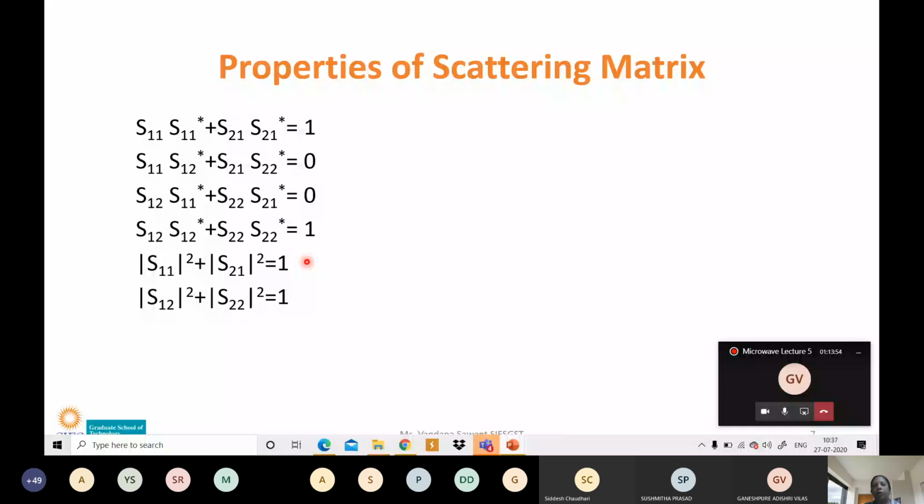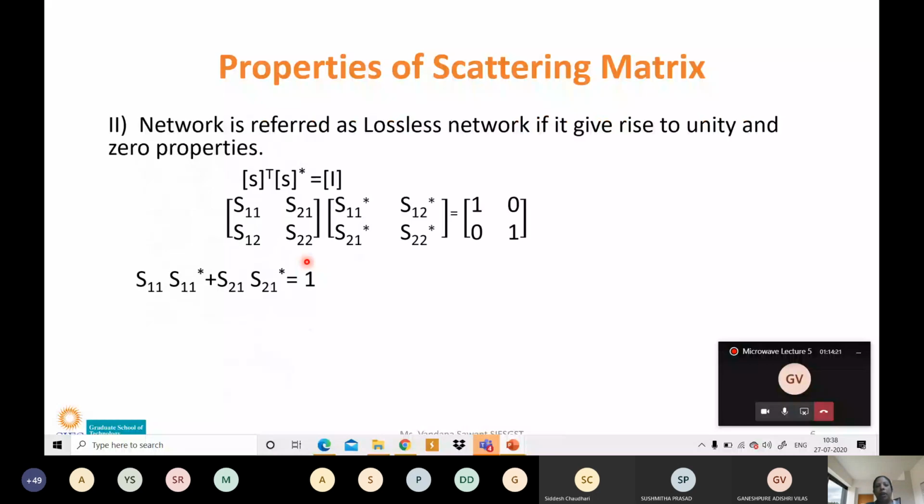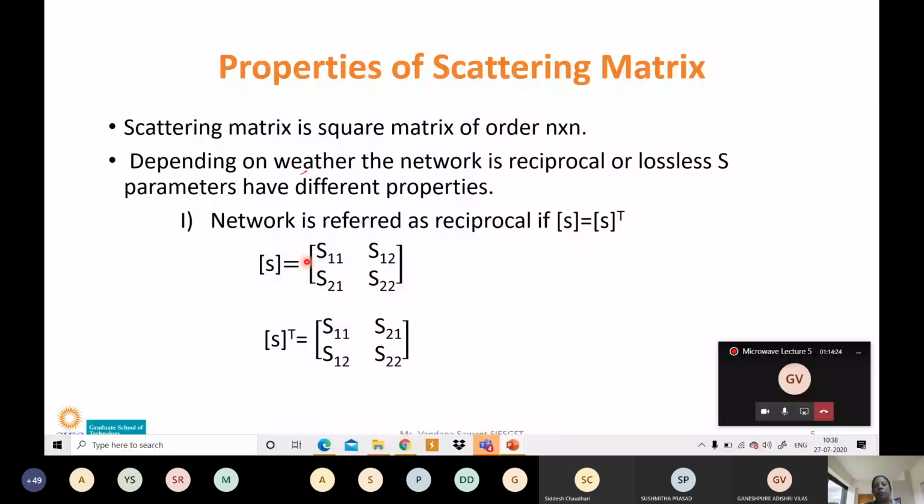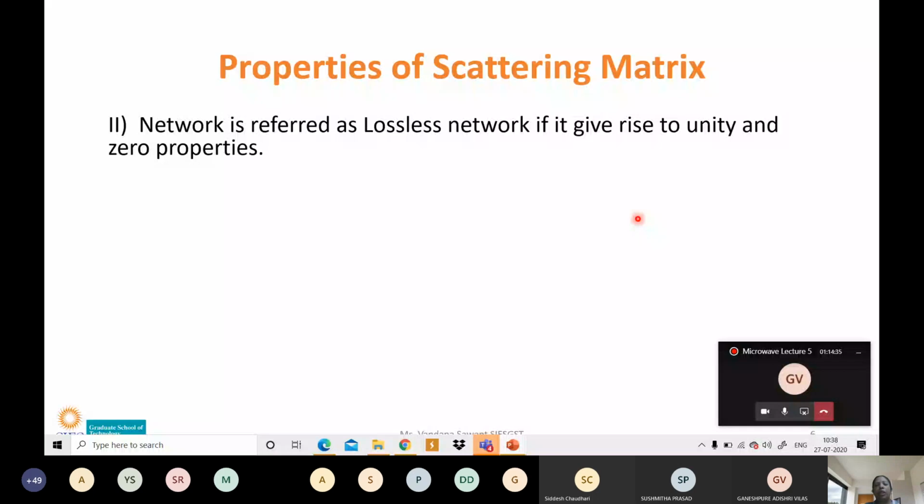What are the properties of the S matrix? The first property says that whatever the type of network, the S matrix will always be a square matrix having the dimensions n by n, where n is the number of ports of the network. The second property says that a network is referred to as reciprocal if and only if S is equal to S transpose, and a network is referred to as lossless if it gives rise to the unity and zero properties.